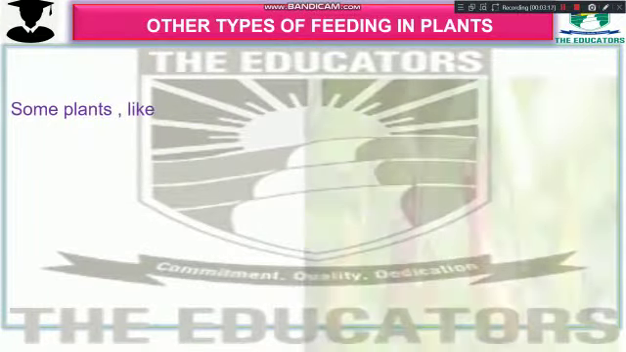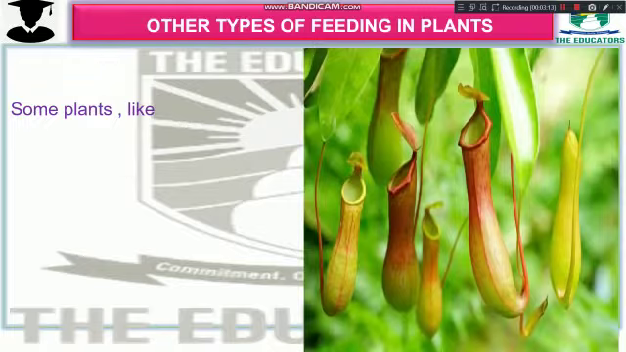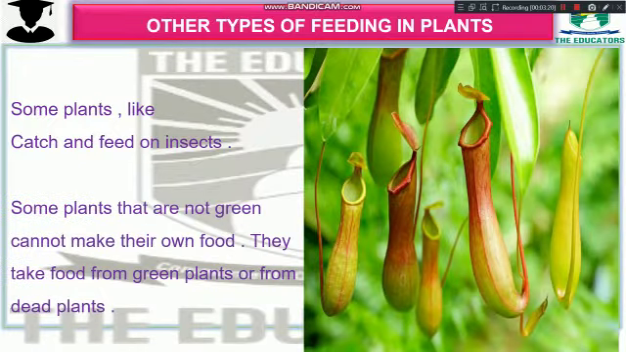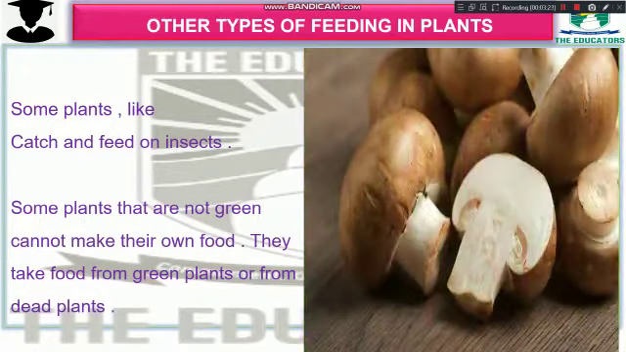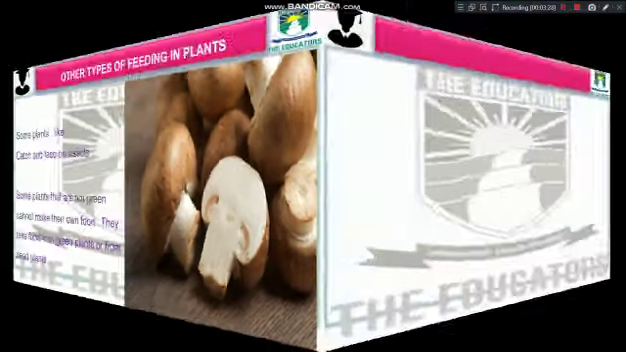Other types of feeding in plants. Some plants like pitcher plants catch and feed on insects. Some plants are not green and cannot make their own food. They take food from green plants or from dead plants, like mushrooms.